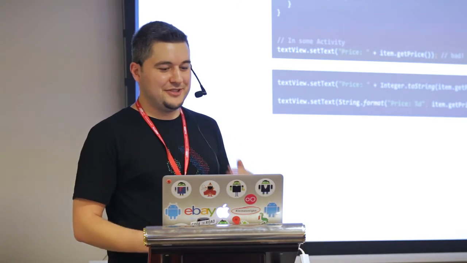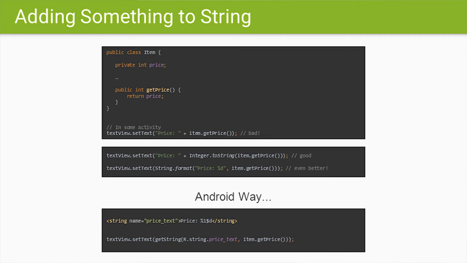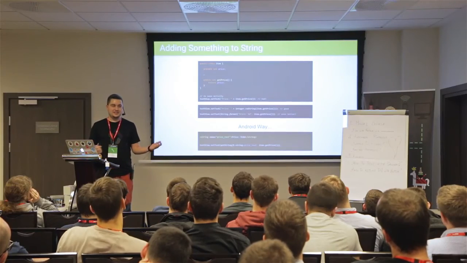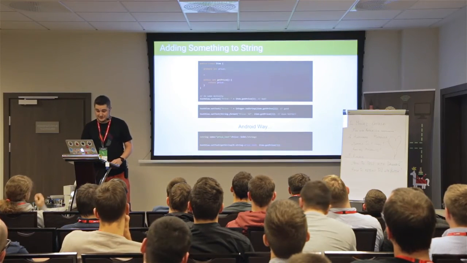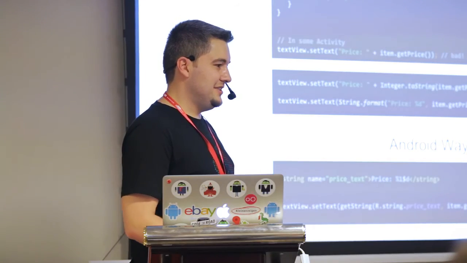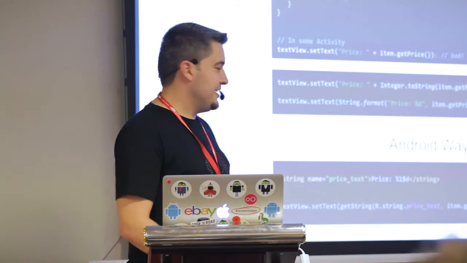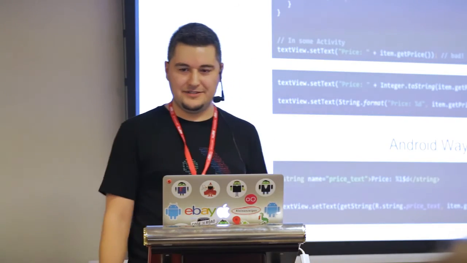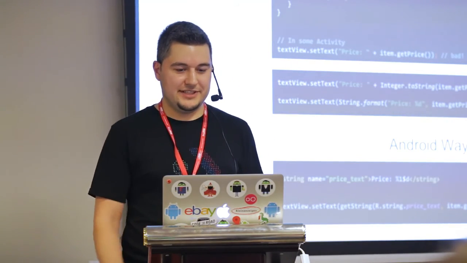But there's an even better way for Android. You can create a localized string for that, because you can have multiple versions of this in English, in Polish, in German, in Turkish. And then you just use the getString method of your activity, which actually comes from context. You can parameterize the getString method and achieve the same thing, even better with localization.